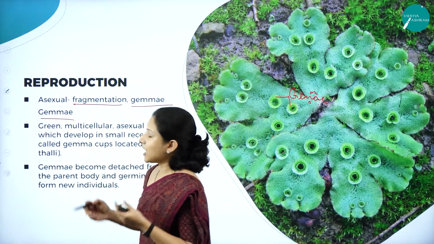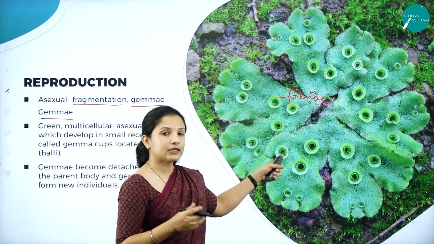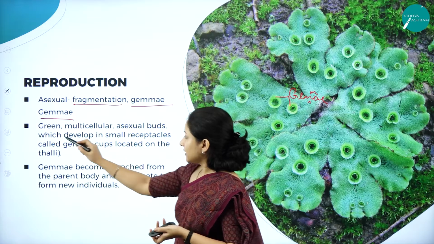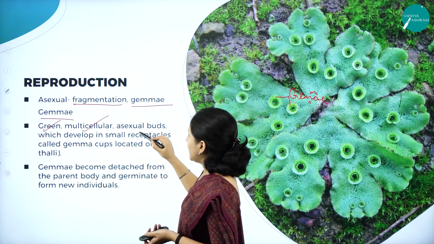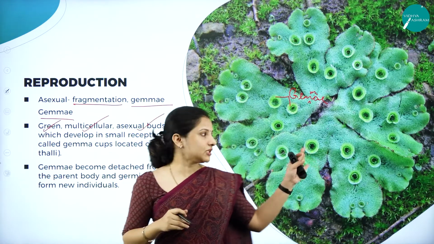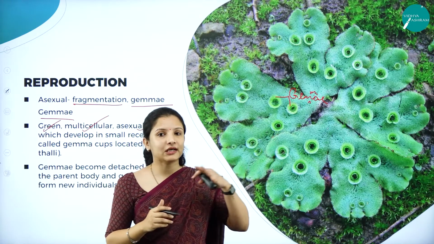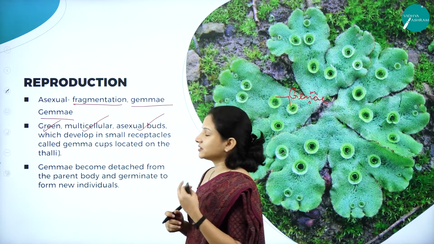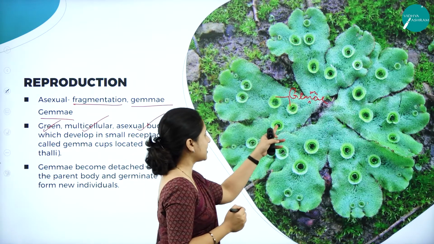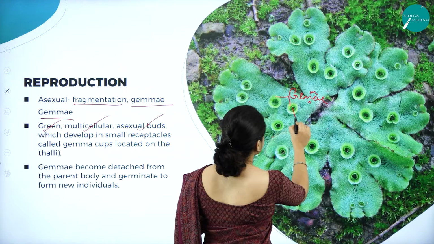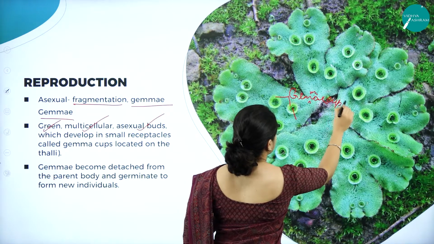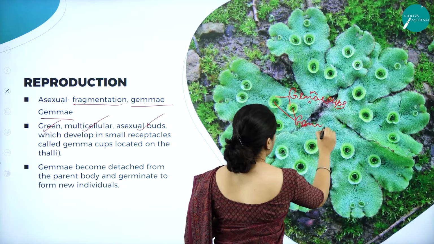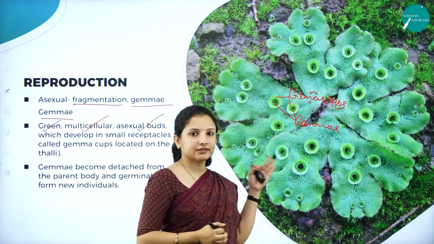So gemmae, they are green, they are multicellular, that is, they are made up of more than one cell. They are asexual buds. You can see they look like buds, that is why they are called asexual buds. Then they develop in small receptacles called gemmae cups. So these are the gemmae cups, and inside the gemmae cups you can see the gemma or the gemmae.